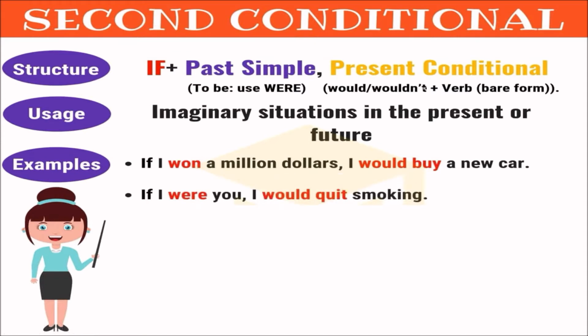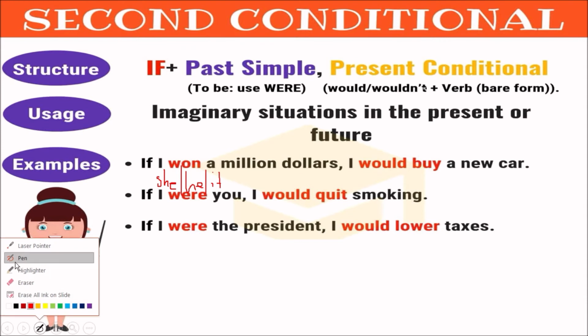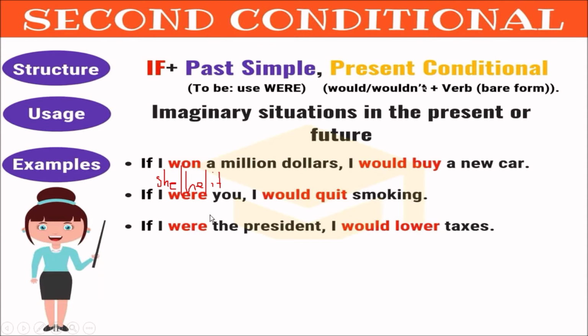Take this example. If I were you, I would quit smoking. If you have verb be, again, just simple past, right? But in this specific case, we are going to use were for every single grammatical person. Let me do this one: if she, if he, if it. Whenever we have the third person here, we are going to use were. This only happens with conditionals. It doesn't happen in any other structure in English, right?